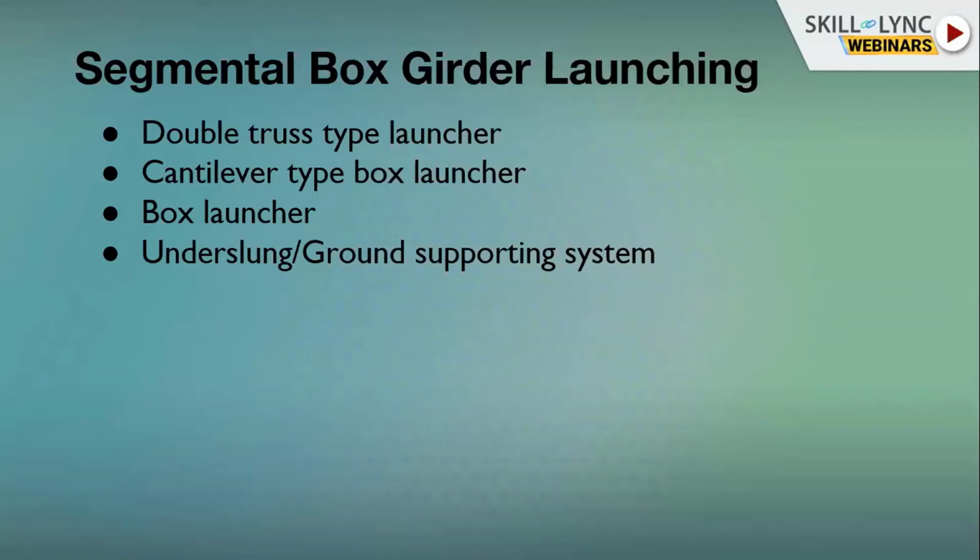After that, the normal box launcher. This normal type of box launcher is used where there is no curvature, where your viaduct is straight, because it cannot cater to the radius. But if you want to cater to the radius with this type of box launcher, we have to use external support, which is not feasible due to space constraints.